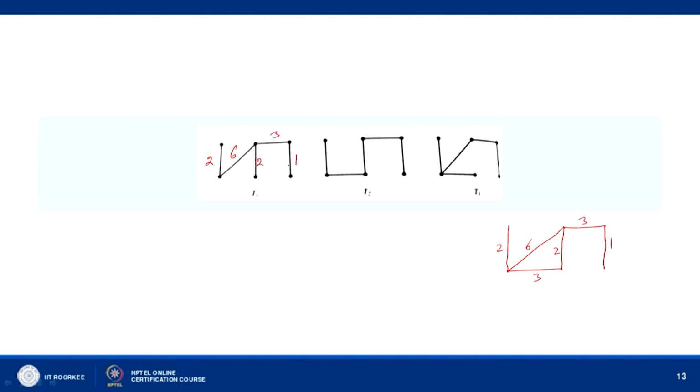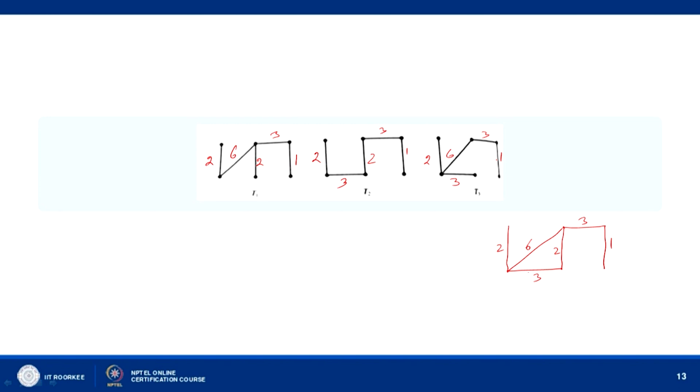We have removed this edge to reach here. Then we removed this edge to get this one, and we removed this edge to get this one. So, we have 2, 3, 1, and then here 2, 6, 3, 3, 1.